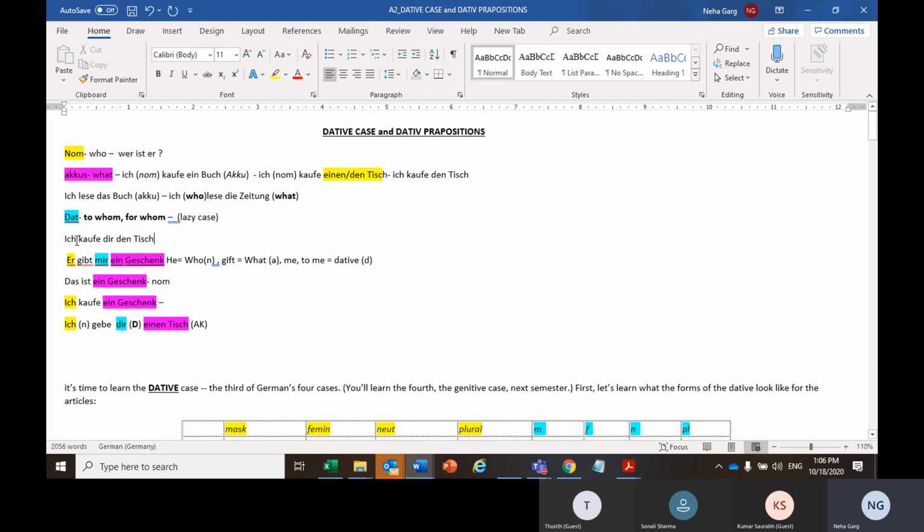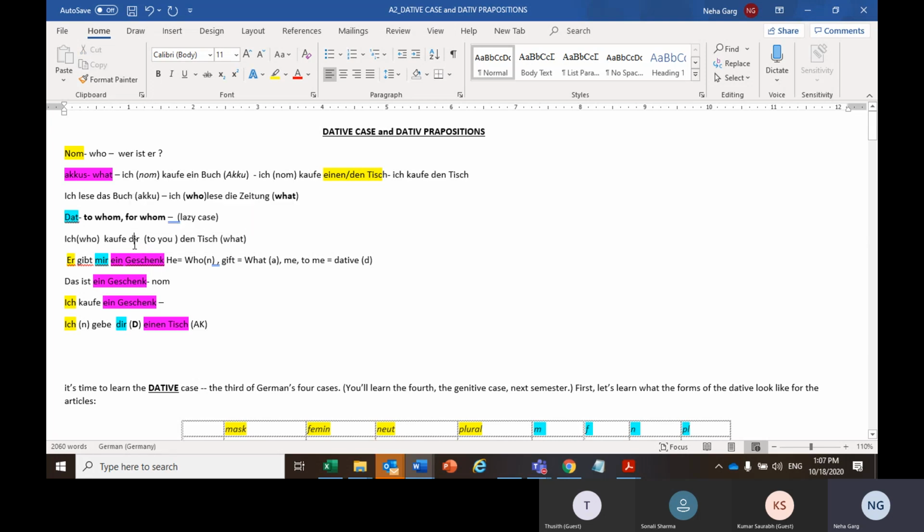So ich is the who case. Then Tisch is the what case, and then dir. Dir means to you. So "to you" is the dative case. So you is a dative in this sentence. Ich is nominative case, and the table is accusative case.